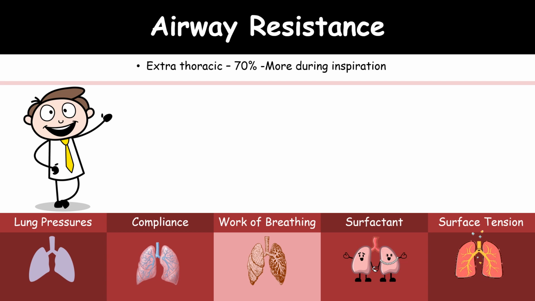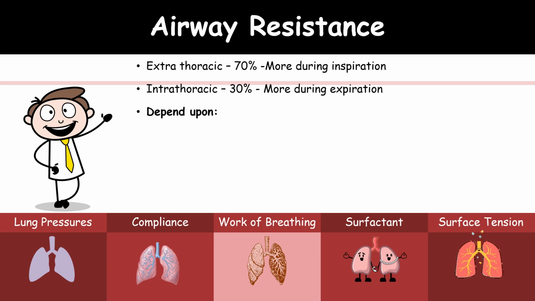Extrathoracic is 70%, and intrathoracic is only 30%. Extrathoracic is more during inspiration and intrathoracic is more during expiration.